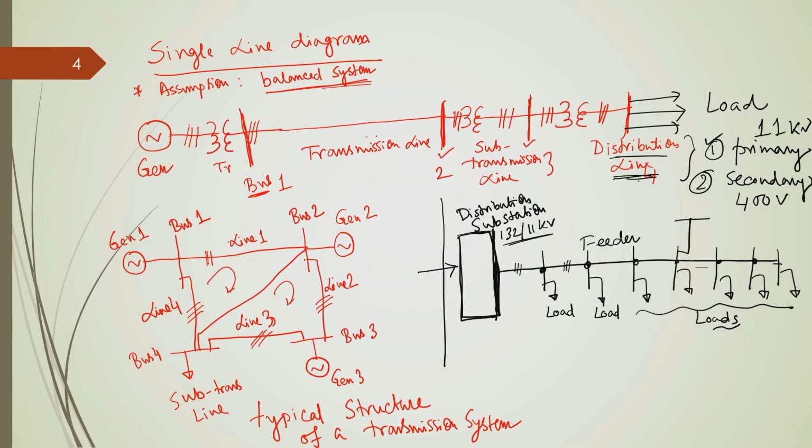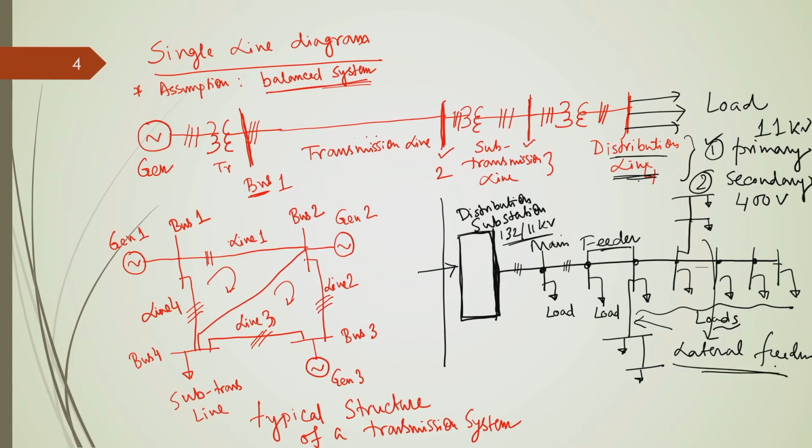For example, this particular nodal point is connected to another load, and this one is connected to another load. So, these are called lateral feeders. This is the main feeder or trunk feeder, and these are called lateral feeders.